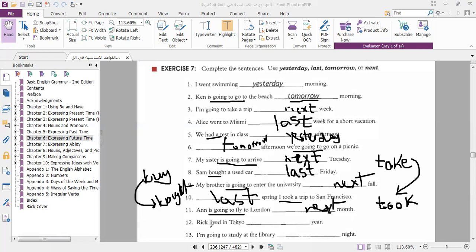Rick lived in Tokyo. Last year. The last one, I'm going to study at the library night. I'm going next night. Next, right? Tomorrow night. Next night. Tomorrow night. Okay, you can say next night, because this is the future.